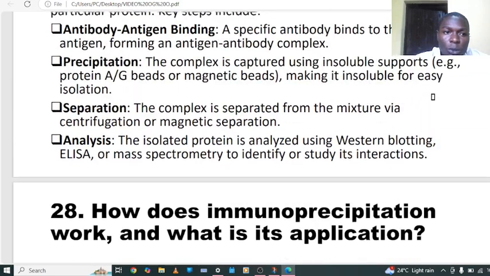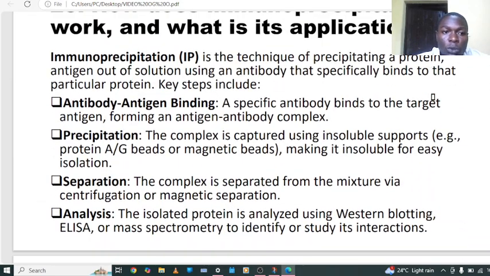So let us have a look at the steps of how to do it. Firstly, it is antibody antigen binding. As we have seen, in the sample we add the antibodies to form the complex. To this complex in this container we are going to add an insoluble support. We have seen that it is protein AG beads, which make precipitation and become insoluble.